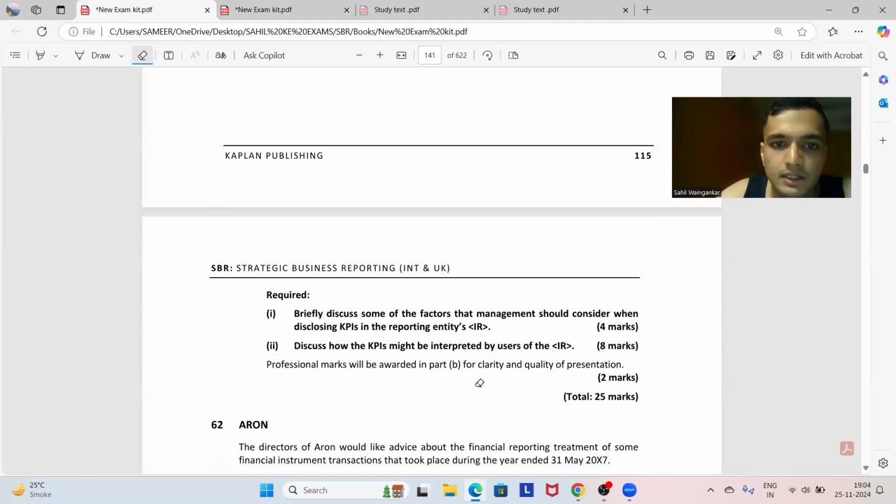आगे बढ़ते हैं. Discuss briefly some of the factors that management should consider when disclosing KPIs in the reporting entity's integrated report.